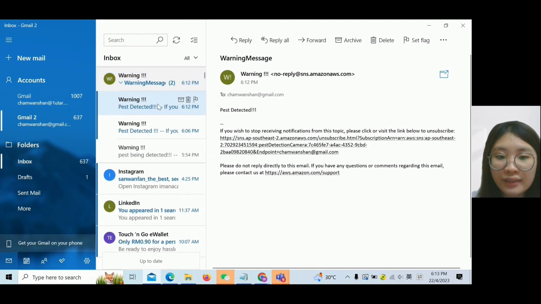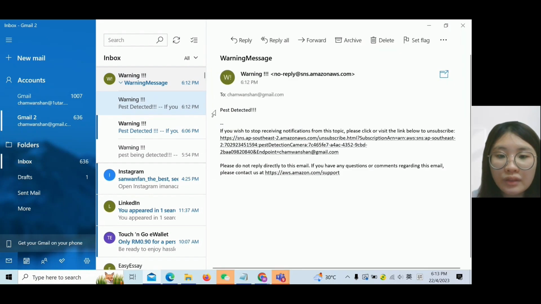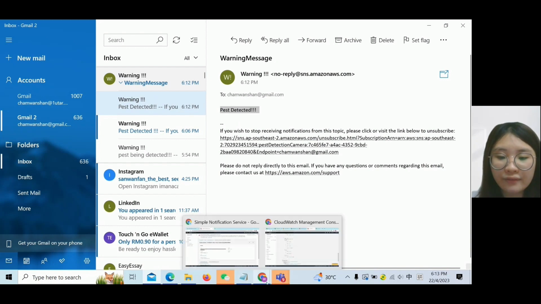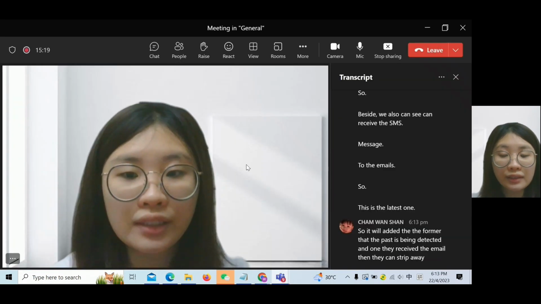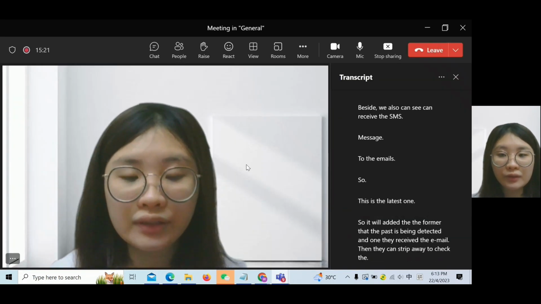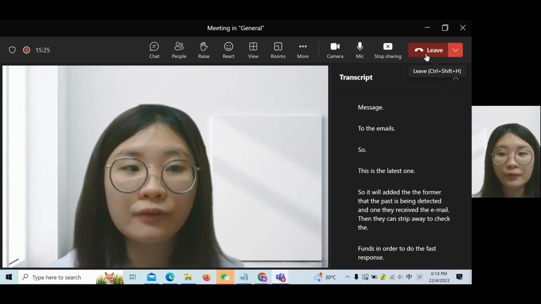So this is the latest one. It will alert the farmer that the pest is detected, and once they receive the email, they can go straight away to check the farm in order to give a fast response. So that is all from me. Thank you.